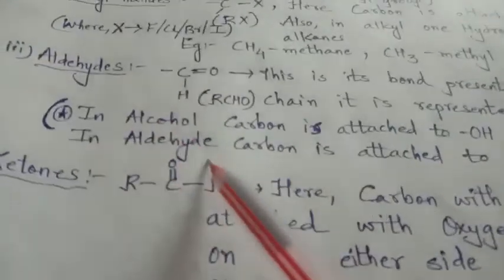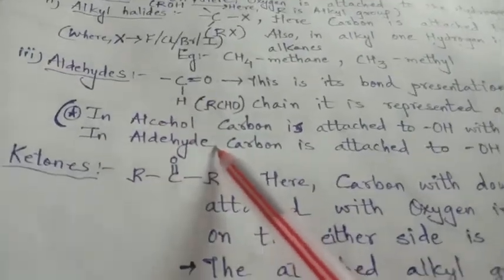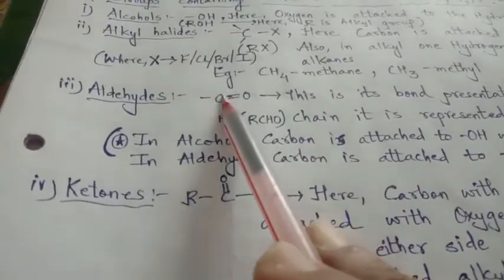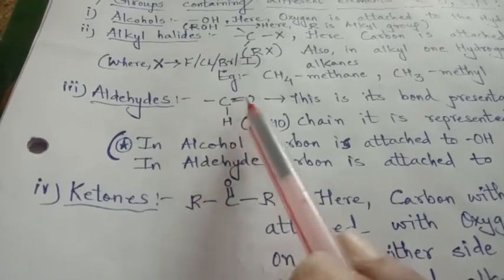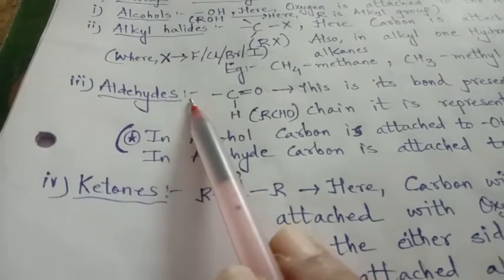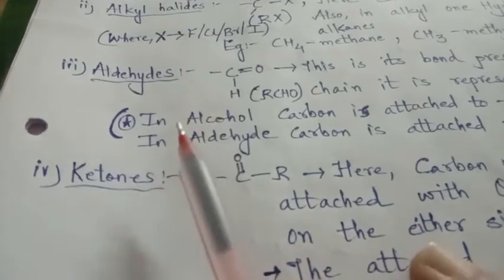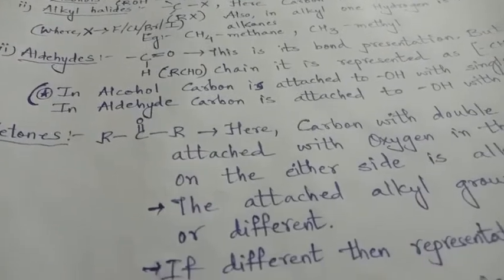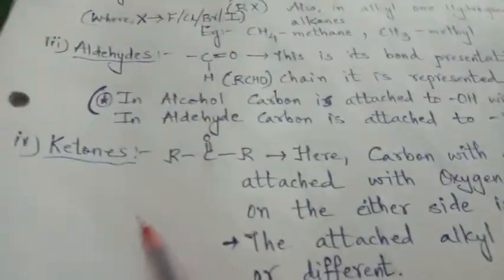This we need to keep in mind, because when we start giving the names in nomenclature, then by mistake, in CHO, if double bond is there, we have to give the aldehyde name, and if it is single bond, then the name will be given in terms of the hydroxyl group, that is, the alcohol group.